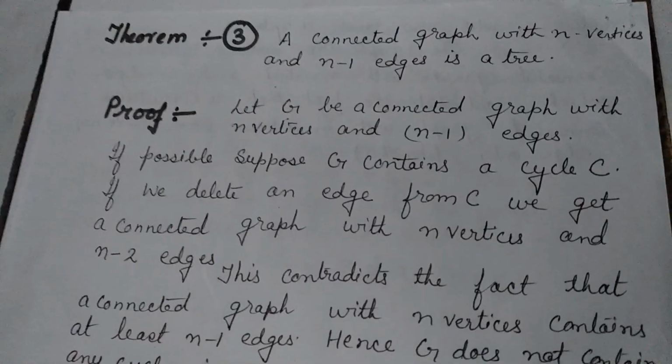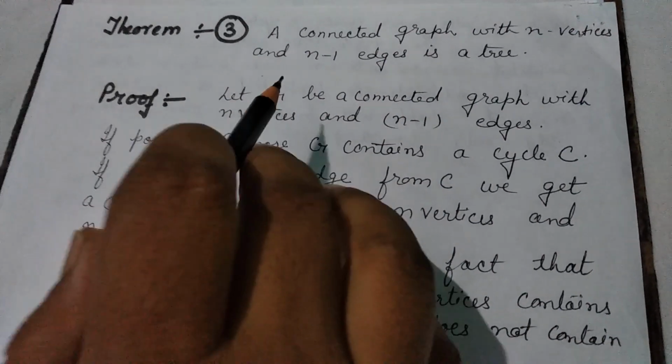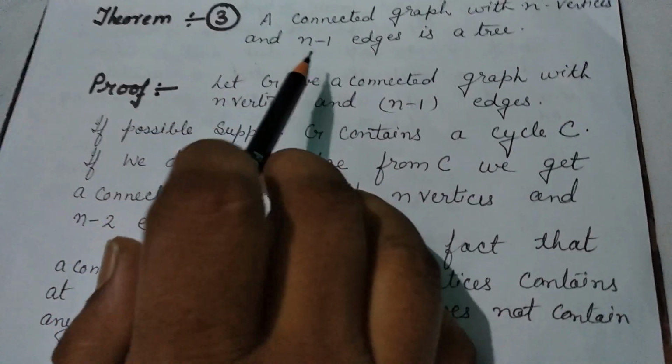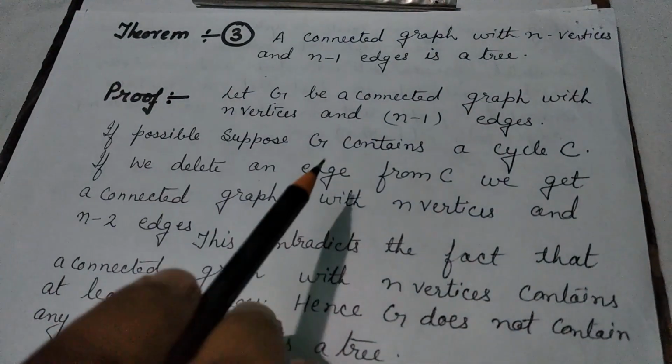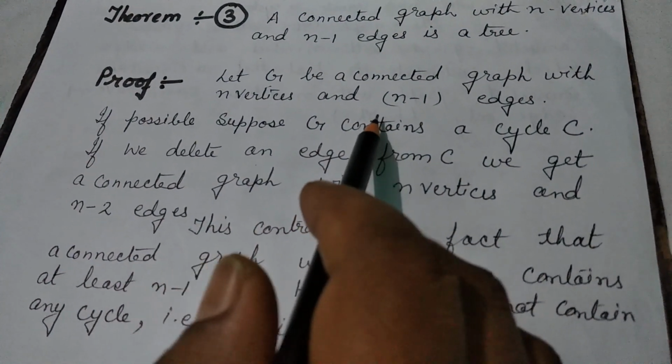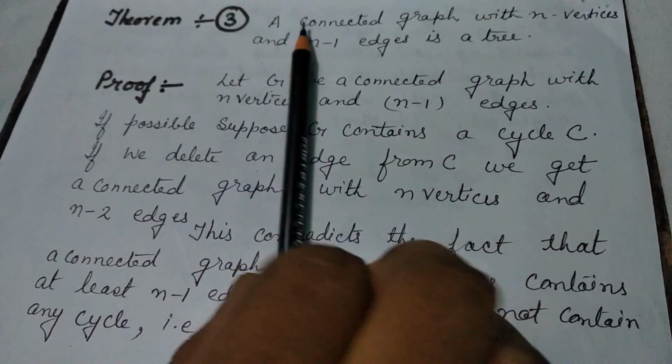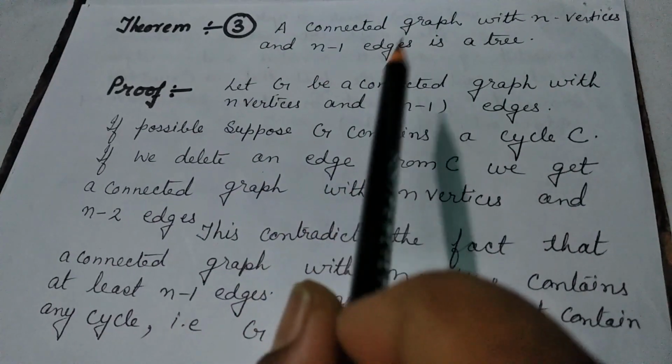Let us move to the third property of a tree. Before going to this third property, we must know the definition of a connected graph and a cycle. So what is a connected graph?